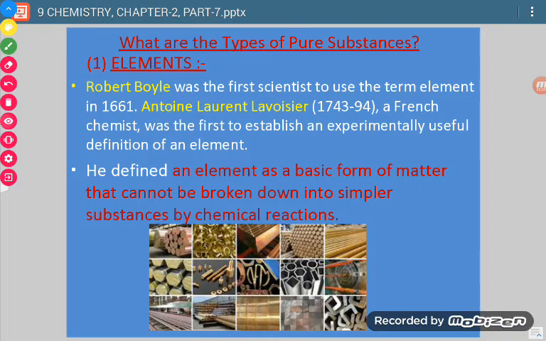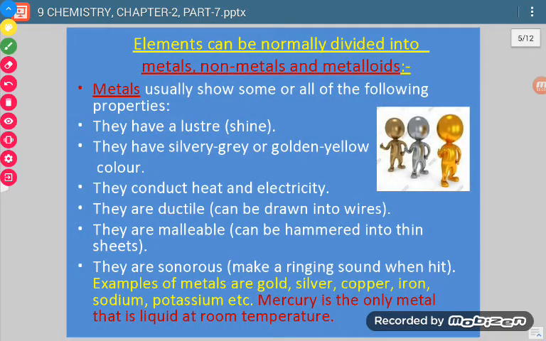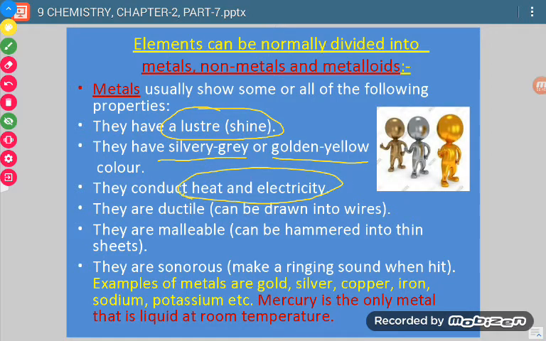Now let us discuss the types of elements. Elements can be divided into three categories: metals, non-metals and metalloids. First of all, what are metals? If a substance shows these properties, then it will be termed a metal. First, they have luster. Luster means they shine a lot. They will have their own shine. They have silvery gray or golden yellow color. And they are very good conductors of heat and electricity.